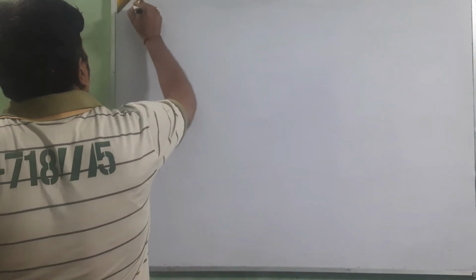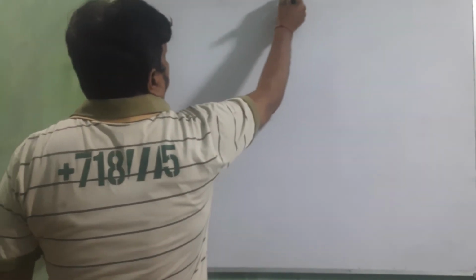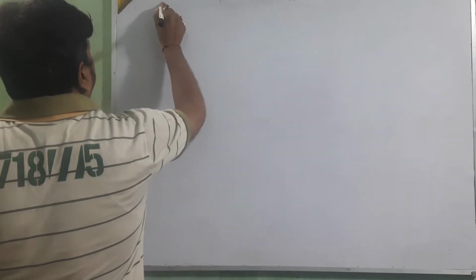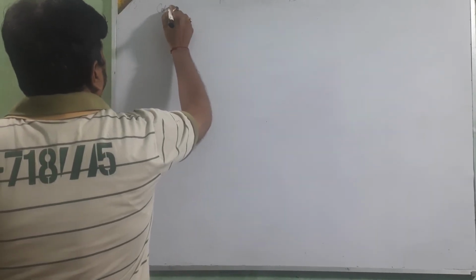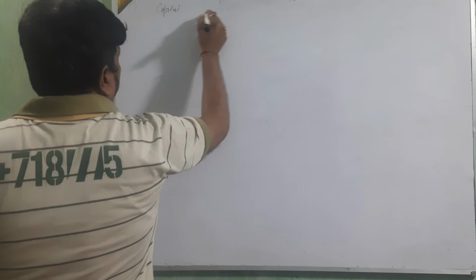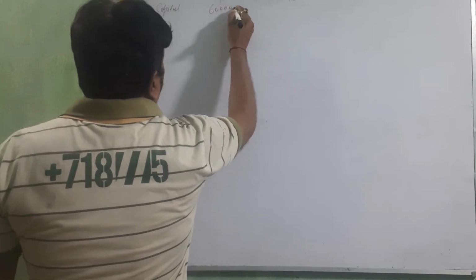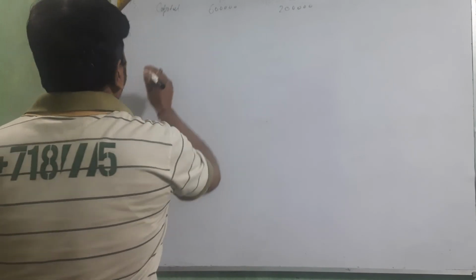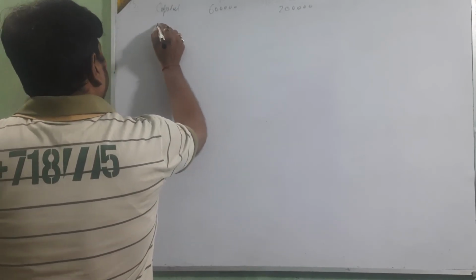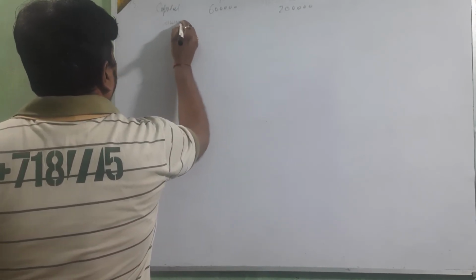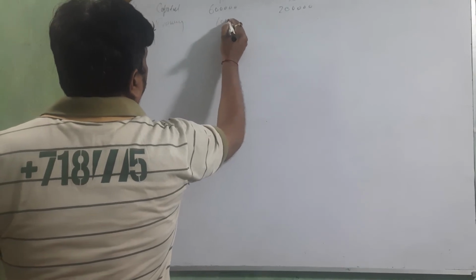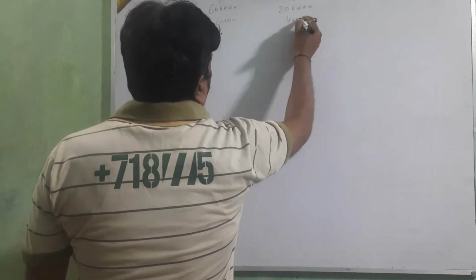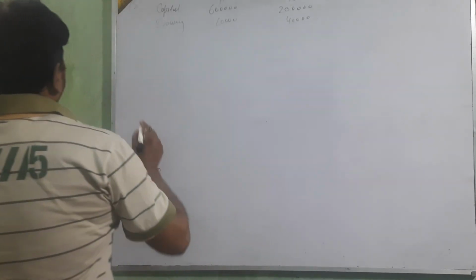And the question is, A and B are partners, capital 6 lakh and 2 lakh. Okay beta, drawing 60,000 and 40,000.